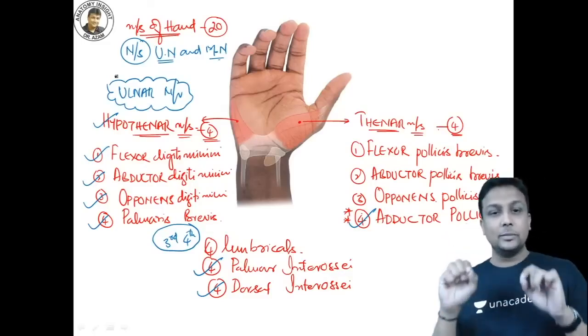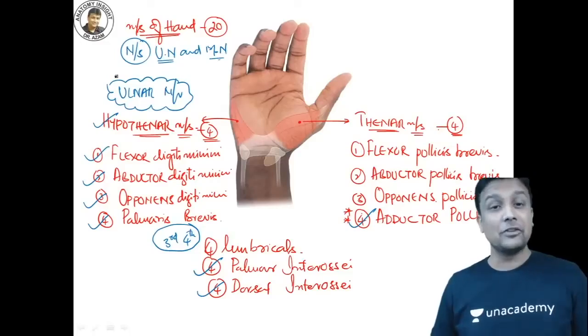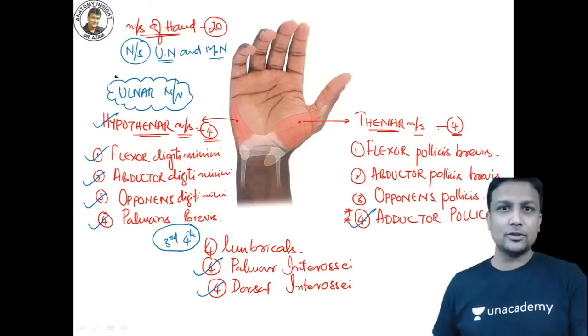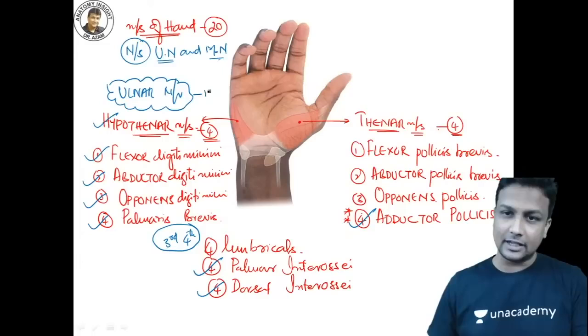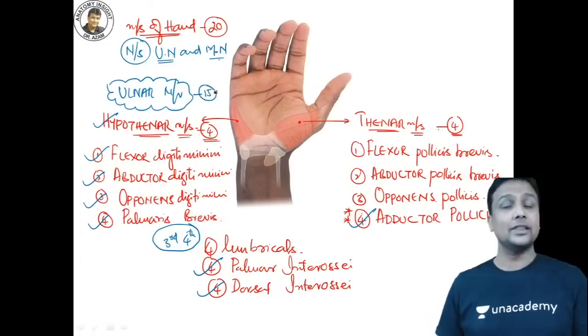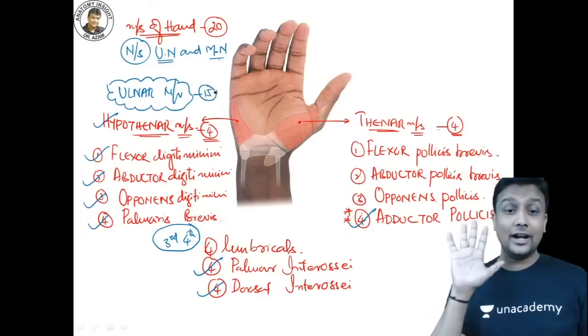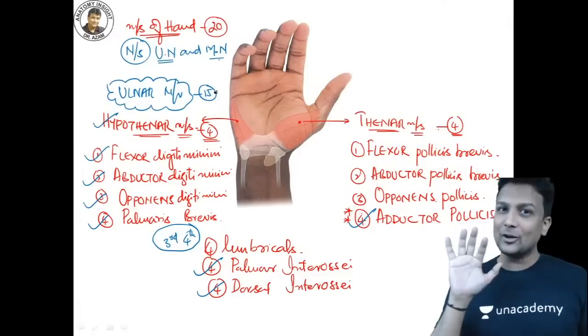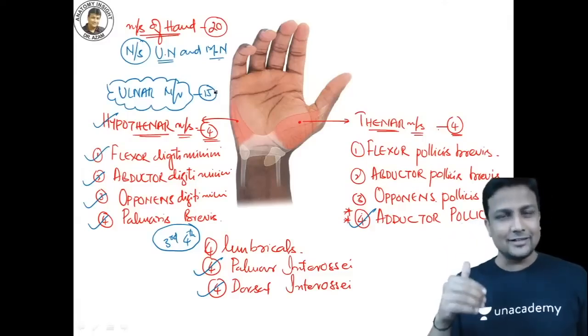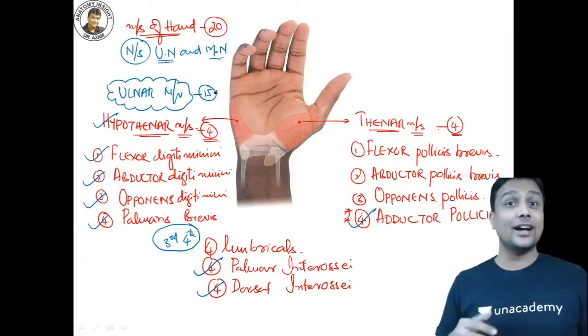If you count them, there'll be totally 15 muscles, guys. So out of 20 muscles, 15 muscles are taken care of by your ulnar nerve. That means the dominant nerve in your hand is the ulnar nerve. It is controlling all the fine movements of your hand. That's the reason why all those fine movements are required for what, guys?